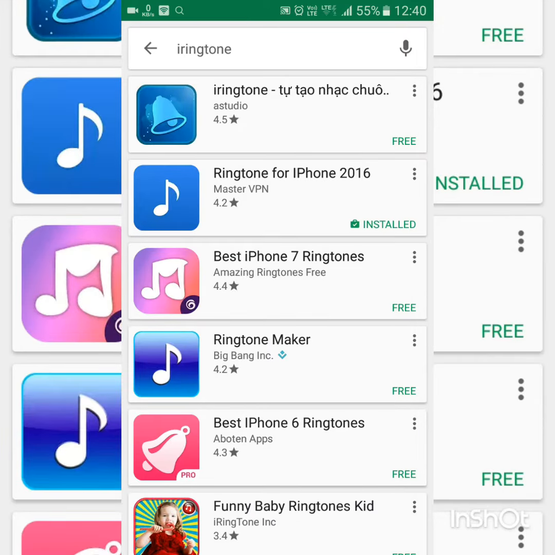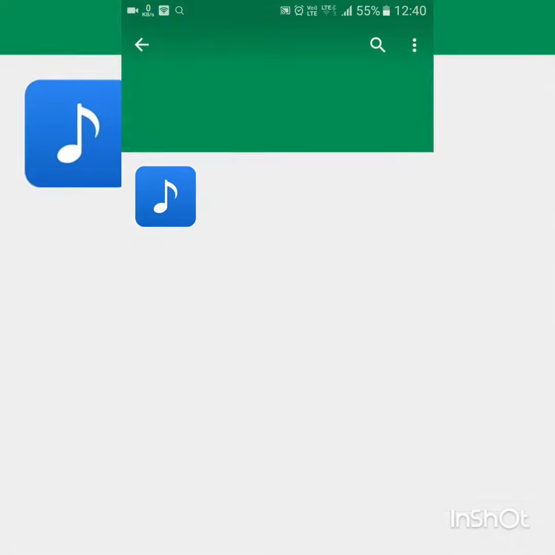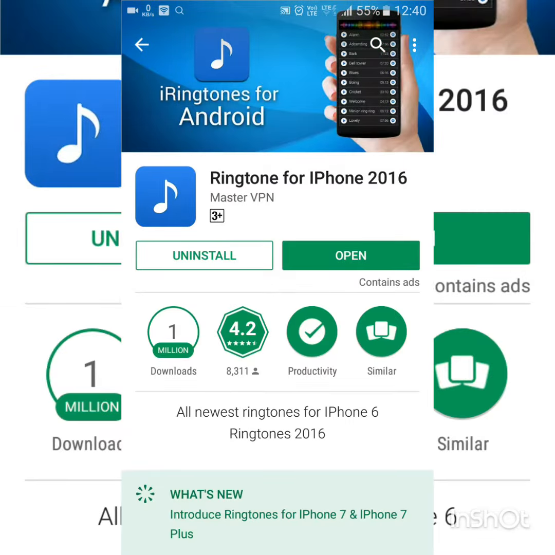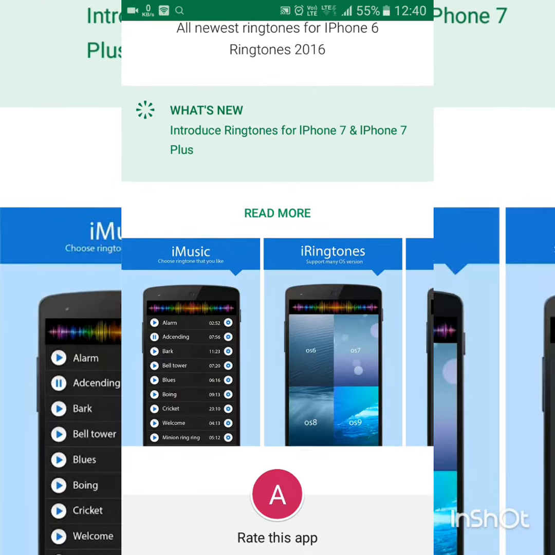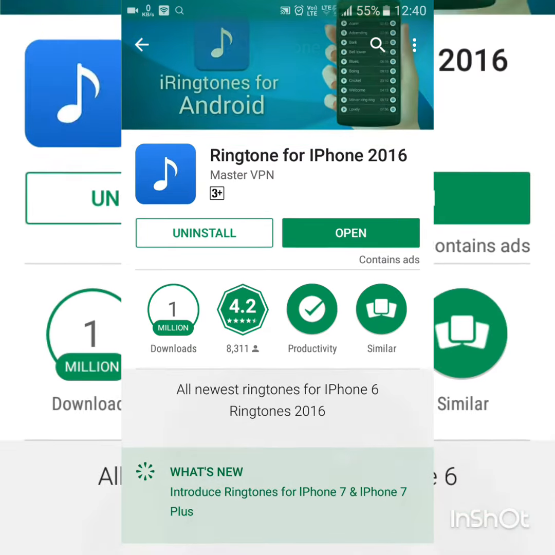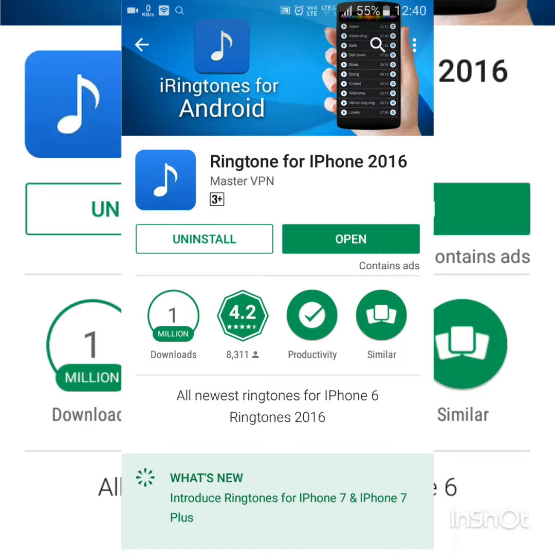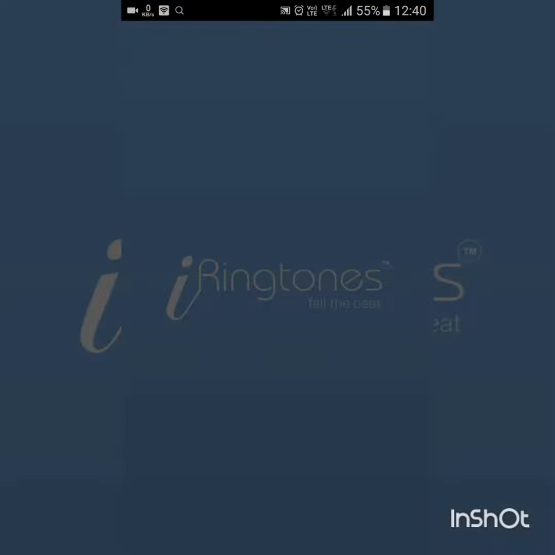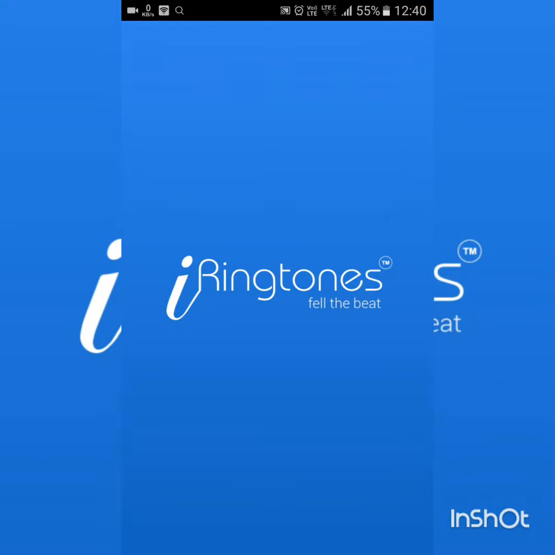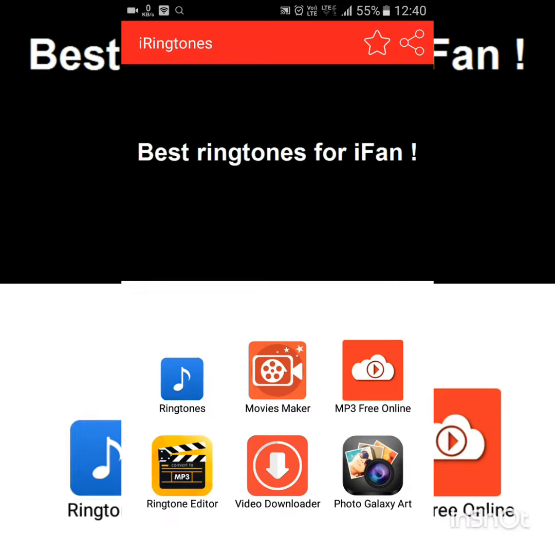and then you have to select this ringtones for iPhone 2016. I already installed it, so you have to install this application. Then you have to install it, then click on open. Then iRingtones is open. Then click on ringtones.